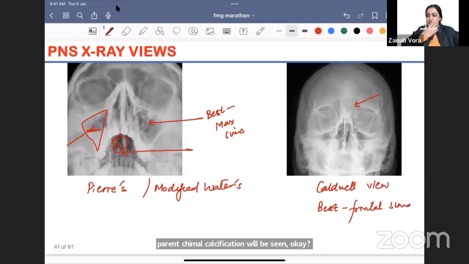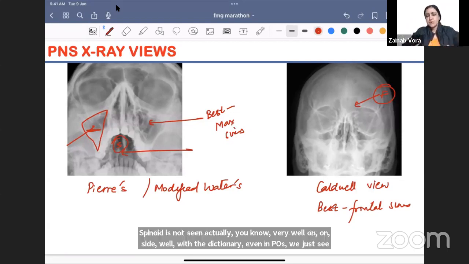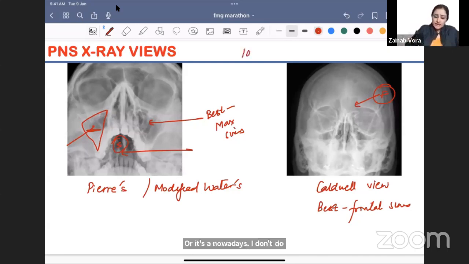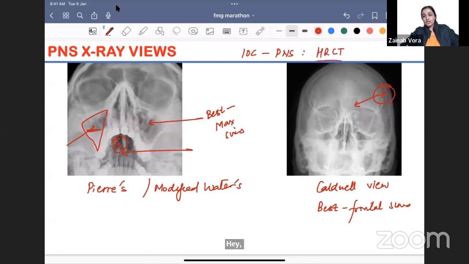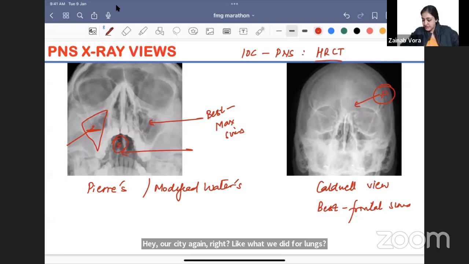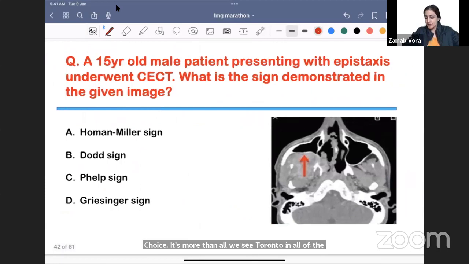Alright, best for sphenoid? No, no, best for frontal sinus. Okay, sphenoid is not seen actually, you know, very well on Caldwell में तो दिखता ही नहीं है. Even in Pierce we just see this. Alright, so nowadays I don't do these views at all. If I ask you अब क्या करते हैं, what is the investigation of choice for paranasal sinus, what will your answer be? HRCT again, right? Like what we did for lungs, we'll do a CT scan for the paranasal sinus. It's going to be HRCT, which is the investigation of choice. Ethmoid and all we see थोड़ा in all of the views, but nothing is really best, you know, for ethmoid. CT is what we do.